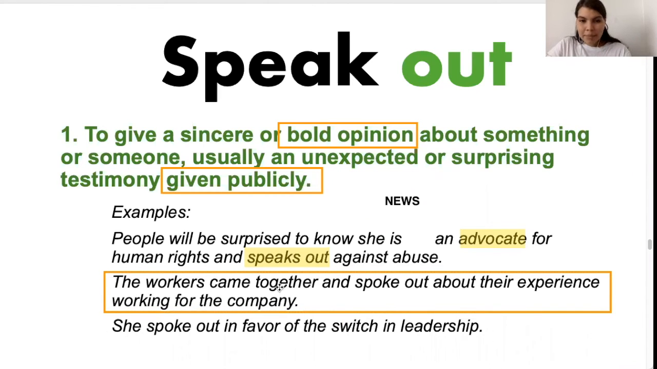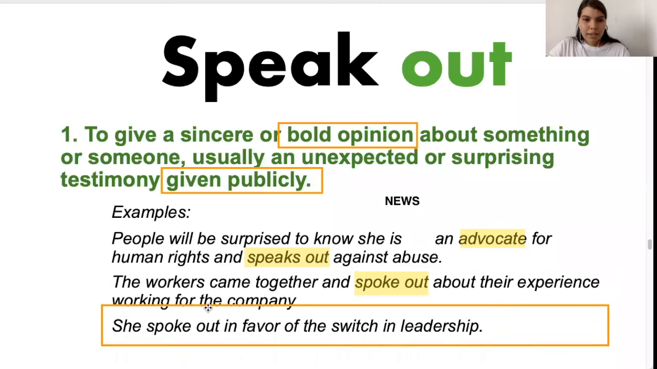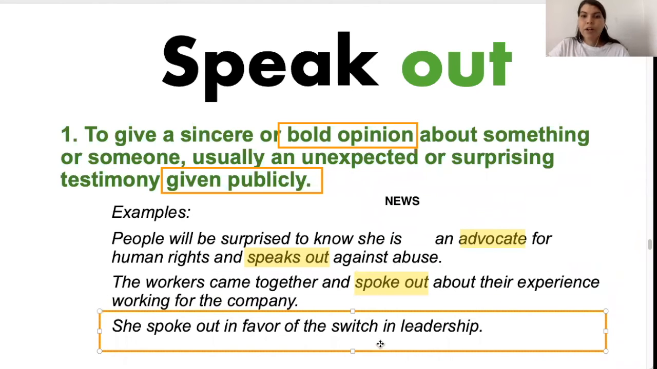The workers came together and spoke out about their experience working for the company. Yeah. So in the past. And she spoke out in favor of the switch in leadership. So that means to make public your opinion. That's essentially to speak out. It's to give a bold opinion and to make public what your opinion is about.